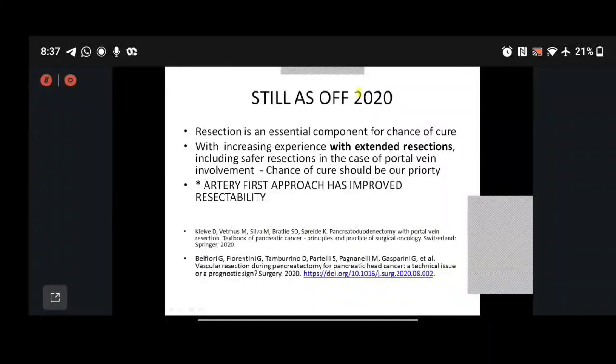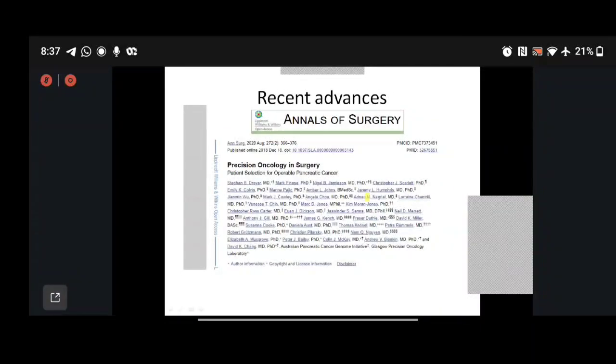Now let's get to the 2020 area. We know that resection is an essential component which gives cure, and now we have better surgical techniques with portal venous resection, so-called extended resections, and safer resections. By our surgical skill, practice, and referral to big centers with greater volume, we can increase the chance of cure, decrease the morbidity of the surgery, and the patient can have the full chance of cure.